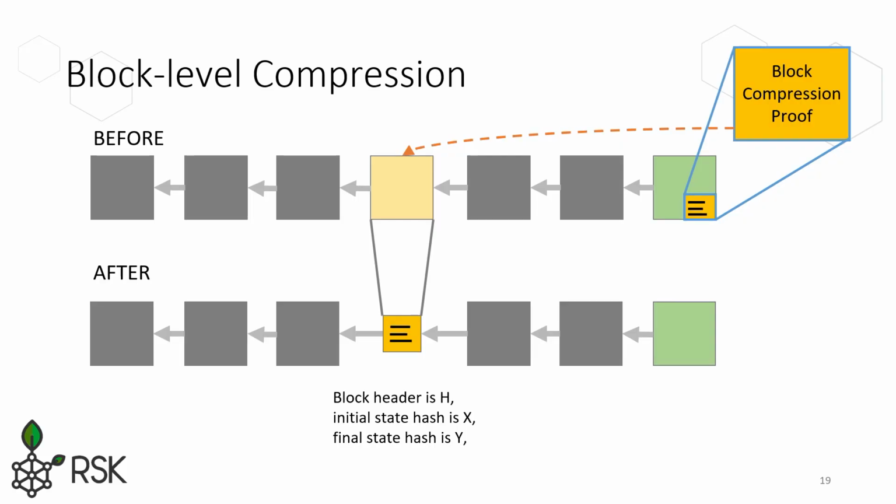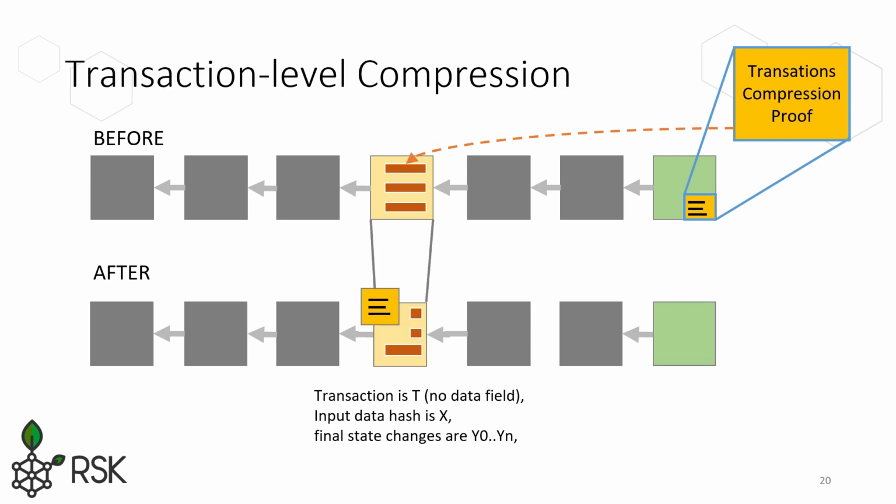We will see. We can do something smaller, shorter. Let's say we compress just a block, and we provide just that proof. We can still go down one level and say, okay, we will only compress some transactions. We'll pick some transactions from different blocks, and we will compress them and just write a proof.